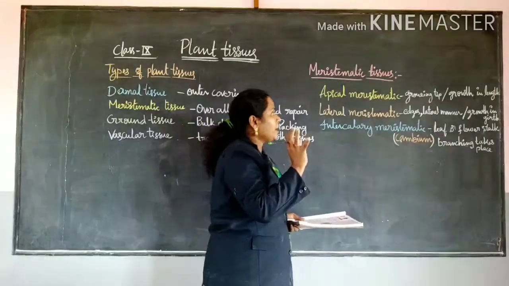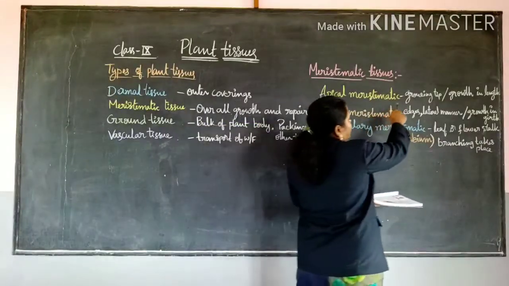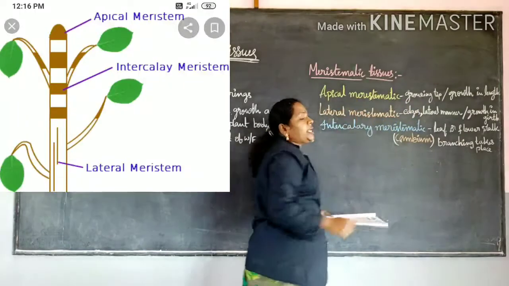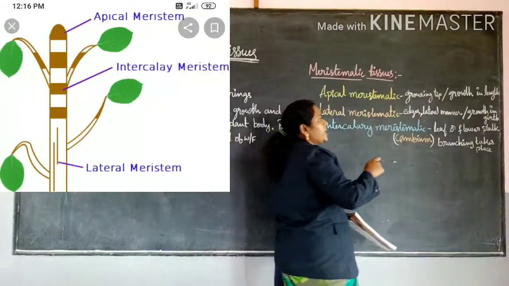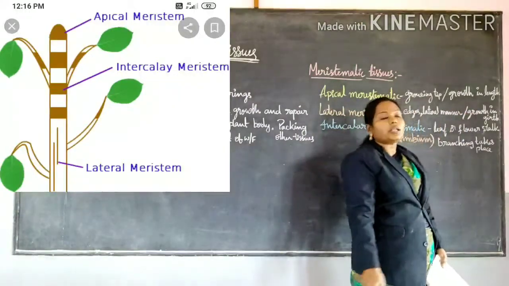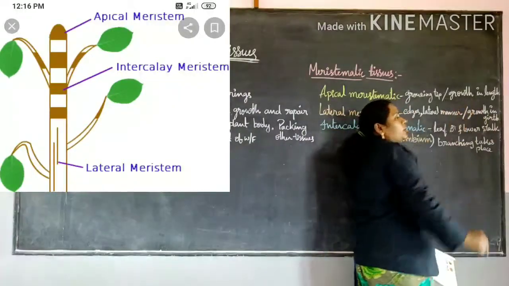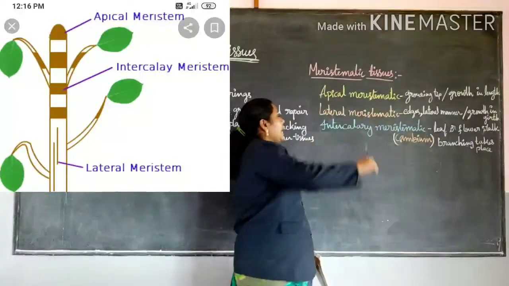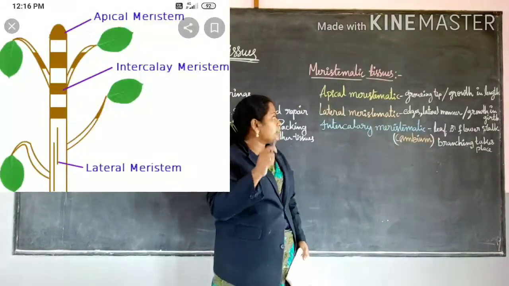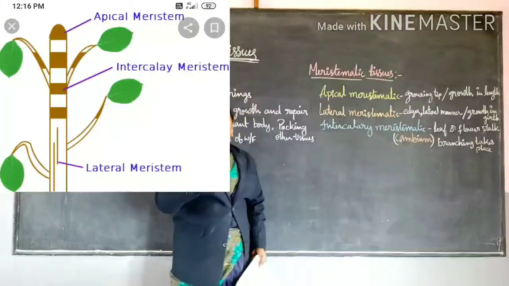It gives growth lengthwise. What grows lengthwise? Apical meristematic tissue, present in the growing tips of branches.